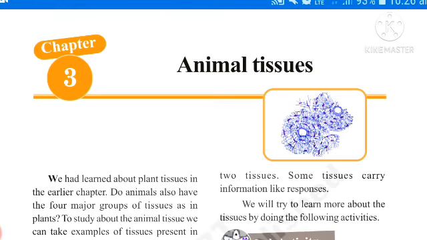Again, tissue means a group of cells with similar structure and functions. These tissues are present in the animal body. So these are called as animal tissues. The study of tissues is called as histology. Histology means the study of tissues.